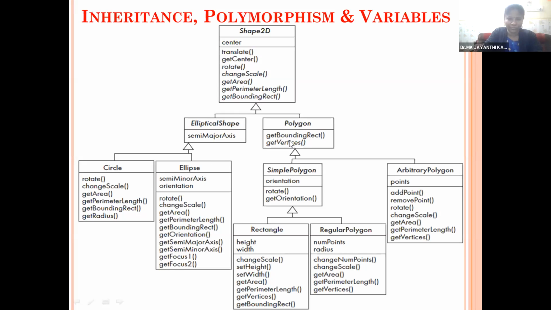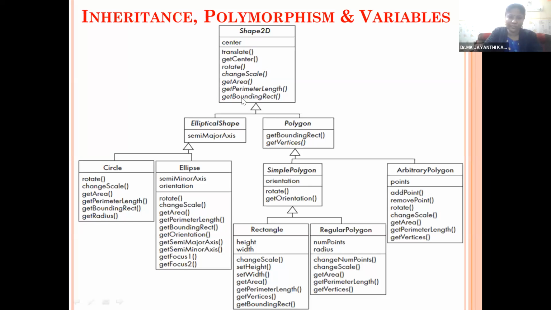Here we have a function called get bounding rectangle. The same function is in the derived class also, get bounding rectangle. Again, the same function get bounding rectangle is in the circle derived class also, and in the ellipse derived class also. From the base class, we have 2 classes, ellipse shape and polygon. From the ellipse shape, we have two more derived classes called circle and ellipse. From the polygon, we have 2 derived classes, arbitrary polygon and simple polygon.